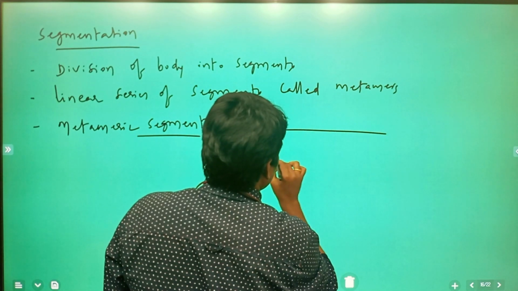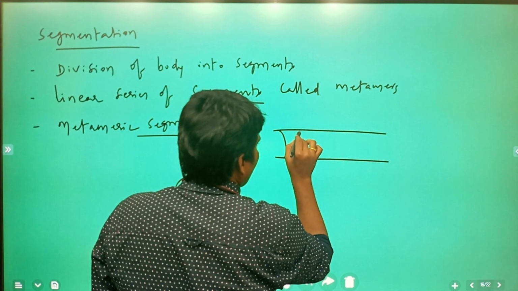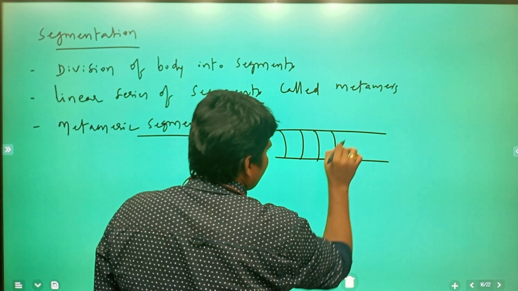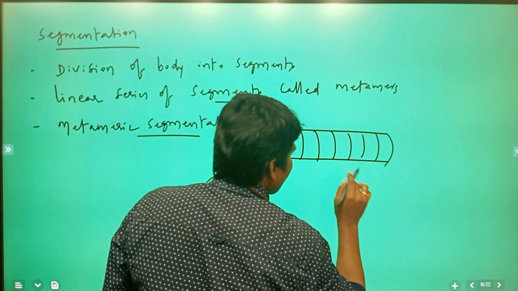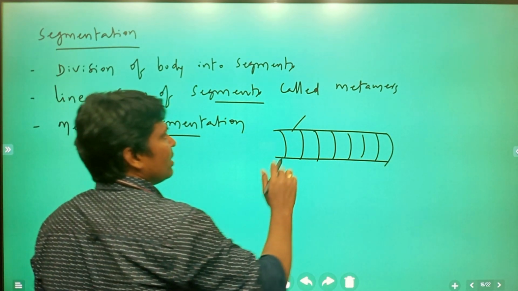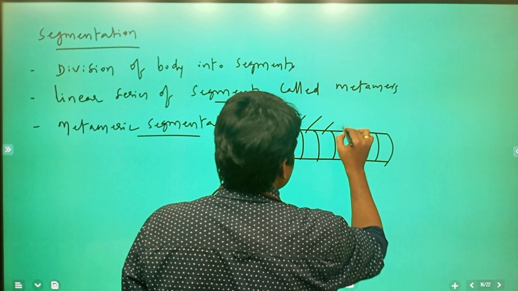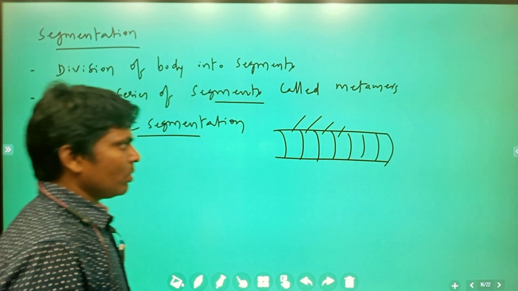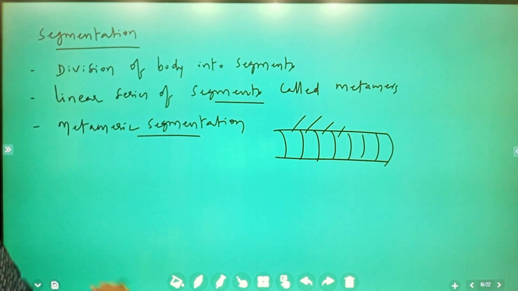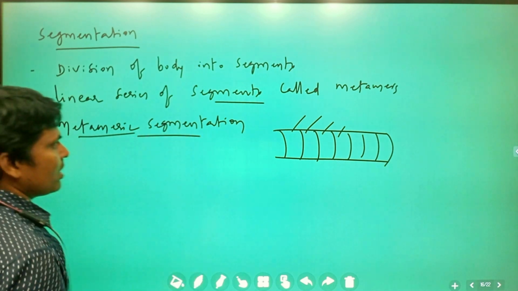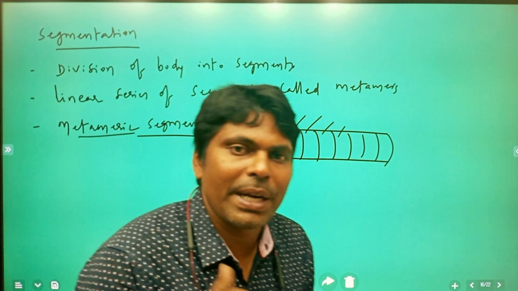Suppose you take any organism, here it is one segment, second, third, fourth, fifth, like these segments. The body is segmented. This is one segment, this is one segment, this is one segment. These are the metameres. So this particular organism shows metameric segmentation.